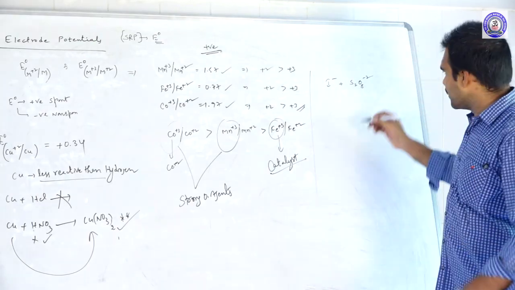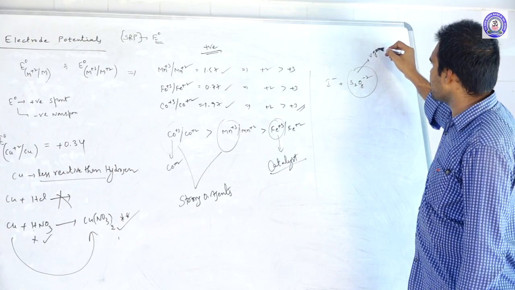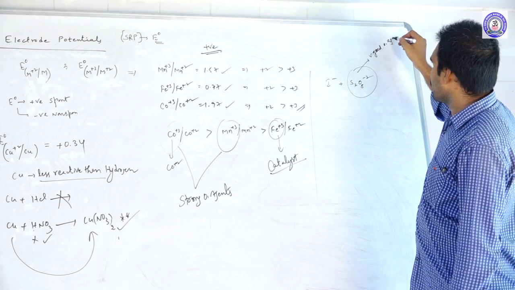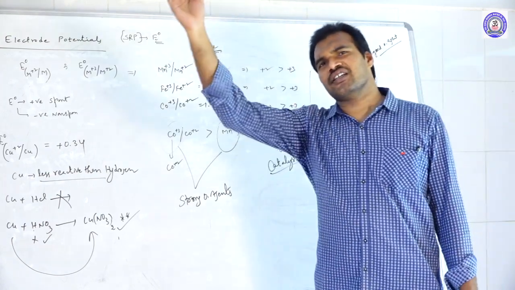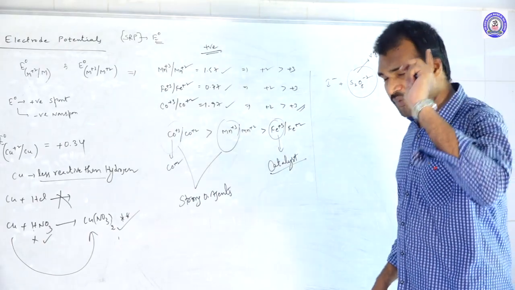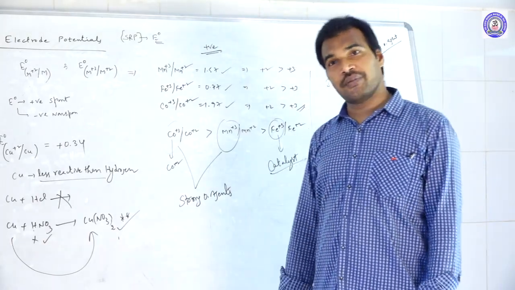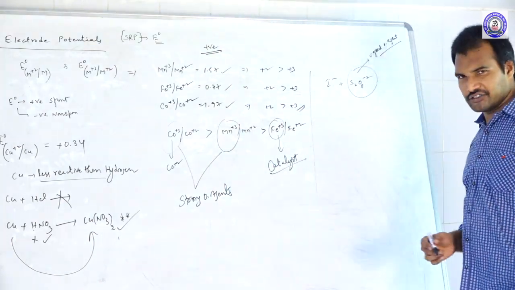And one more thing, this Marshall anion is a very good oxidizing agent. It can oxidize any other. This is the strongest oxidizing agent. Even it can oxidize the Mn+2 ions into MnO4 minus. So this is a very strong oxidizing agent.